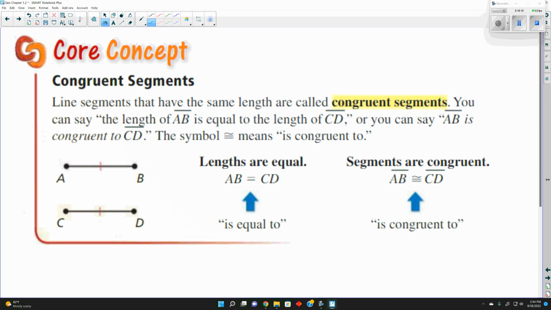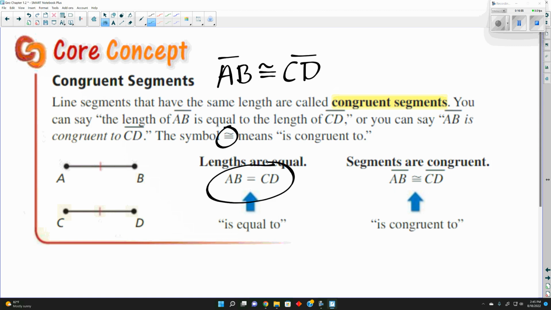You can say the length AB is equal to the length CD. Or you can say that AB is congruent to CD. Now this symbol here means congruent. When we use this symbol, we're talking about the segments themselves being congruent. So when we say line segment AB is congruent to line segment CD, we're talking about the segment itself. It's not an actual length. We're saying that this segment and this segment are congruent. They are the same figure.